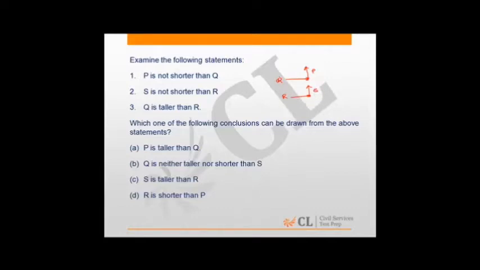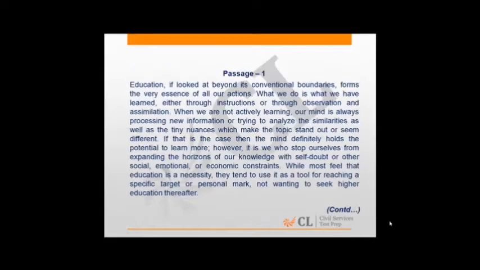Q is taller than R. So if this is at a higher level than this, you know for sure that what can be concluded is P is greater than R for sure. We can't say anything about any other relation. So if you actually look at the options, there's only one option which indicates this, hence this option is D.